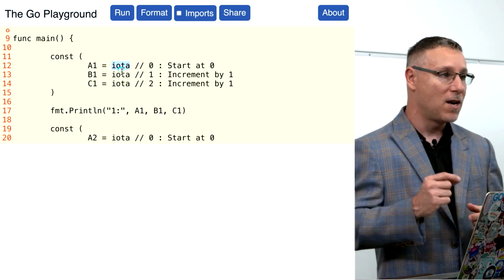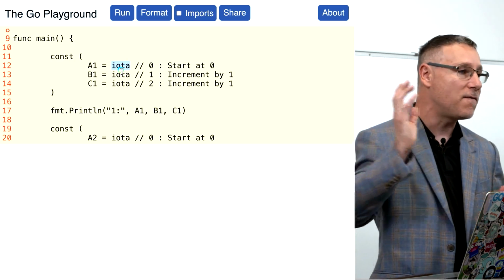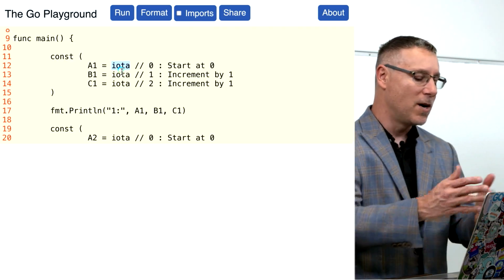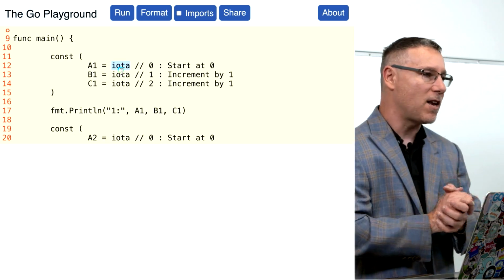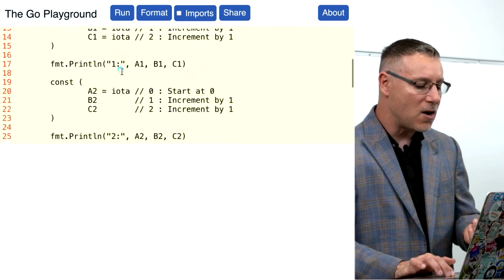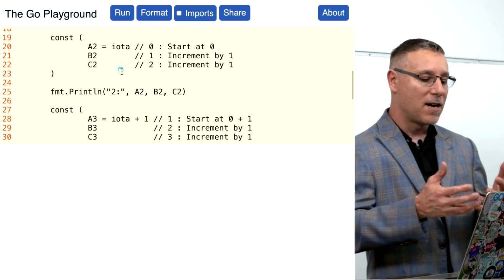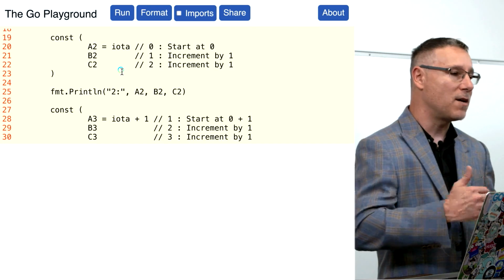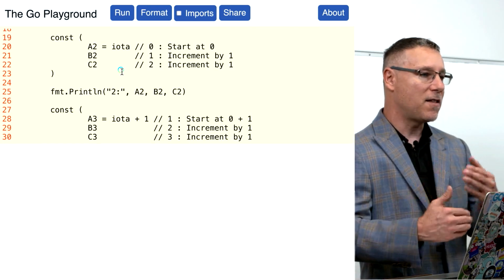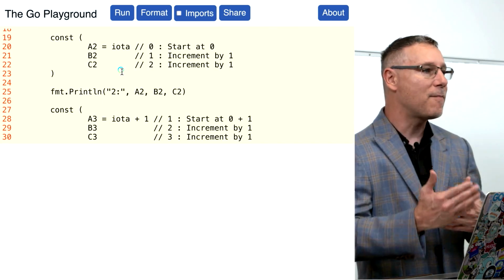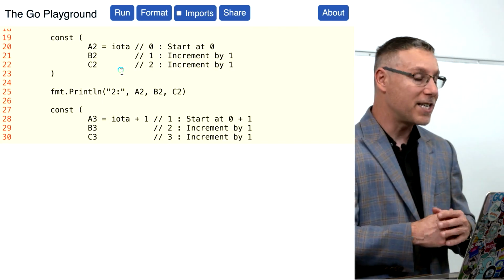Then the compiler defaults by incrementing to 1 and then incrementing to 2. Now I'm being very explicit here on lines 12, 13, and 14. If we were really going to do this in code, it would be much more like lines 19 through 23, where we would just set the iota initially on the first line, and then the compiler just assumes that moving forward. So we get the same effect without having to be redundant.